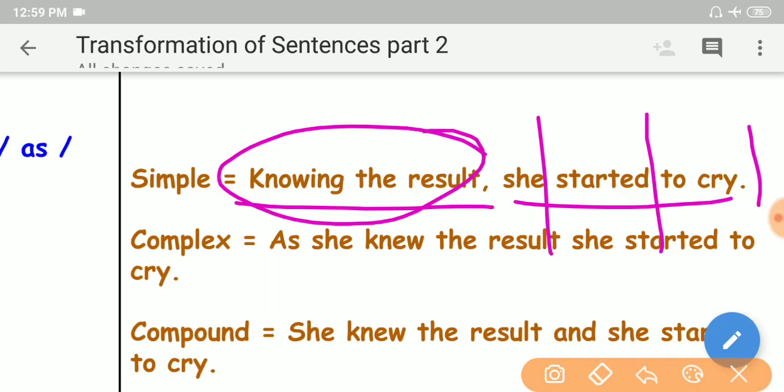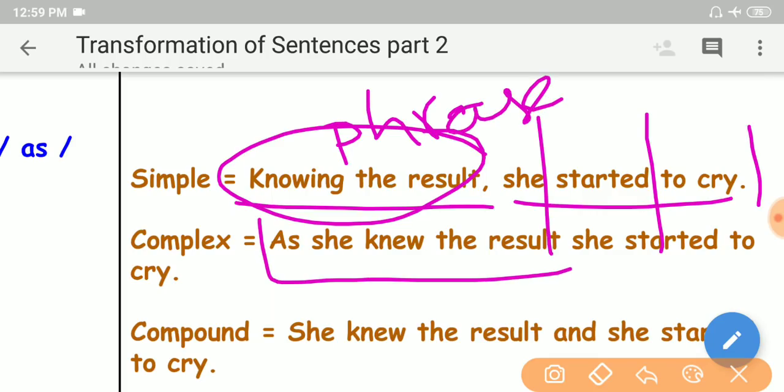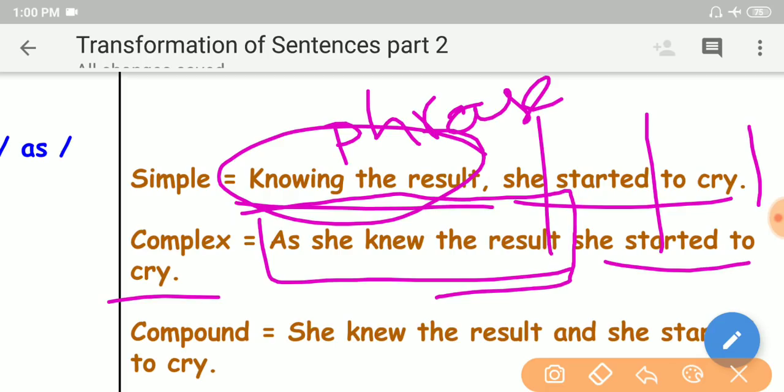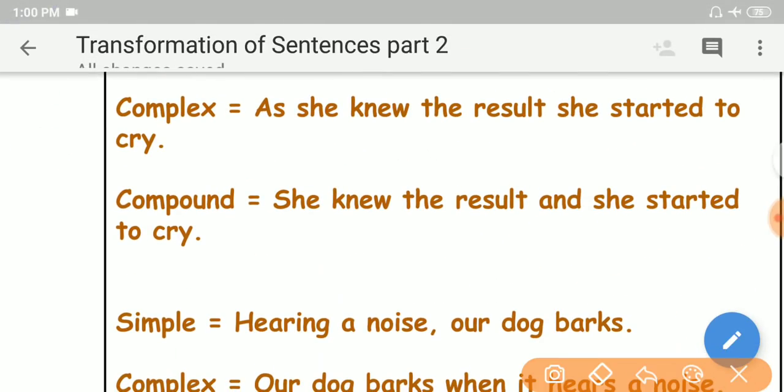So this phrase can be expanded into a clause, my dear friends. As she knew the result, or when she knew the result, she started to cry. A phrase is expanded into a clause. So that's why this is a dependent clause and this is an independent clause, one dependent and one independent, that is complex, my dear friends.